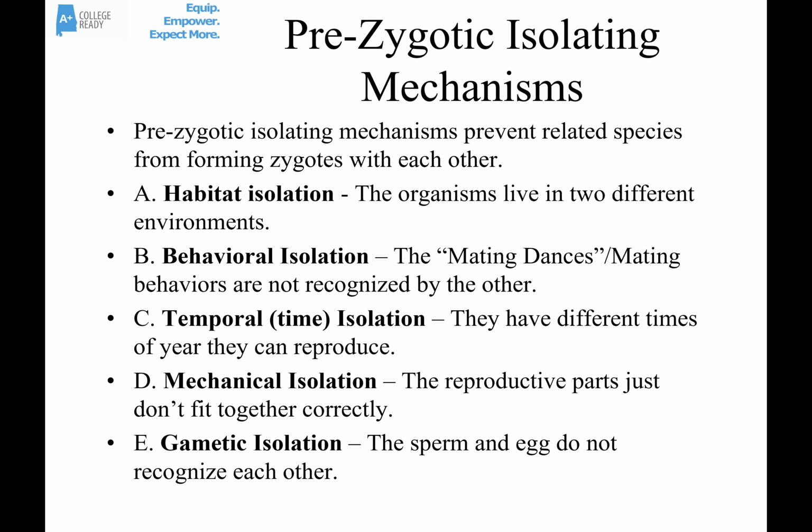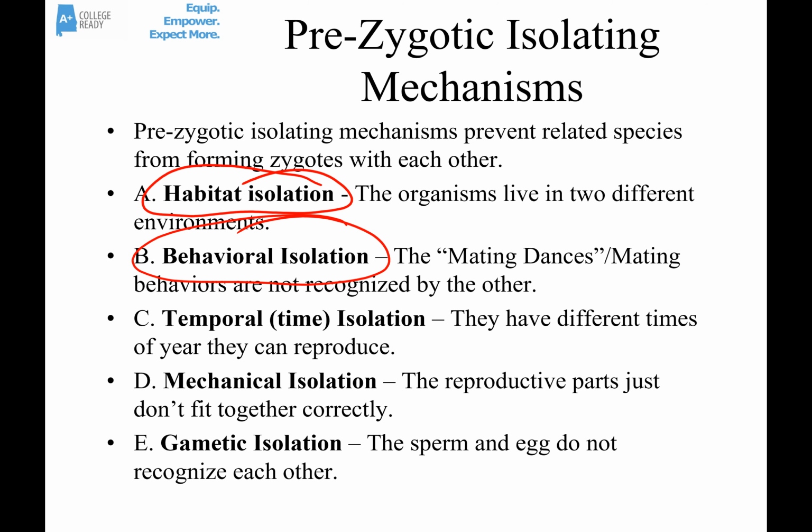Here are some examples. Habitat isolation. A good example of this are lions and tigers. They are closely related. They don't typically form zygotes, though, because they're living in very different parts of the world. They don't come into contact with each other in nature. Another example is behavioral isolation. Most animals have some type of mating dance or mating ritual, mating behavior. And organisms from different species may have different mating dances or different mating behaviors.